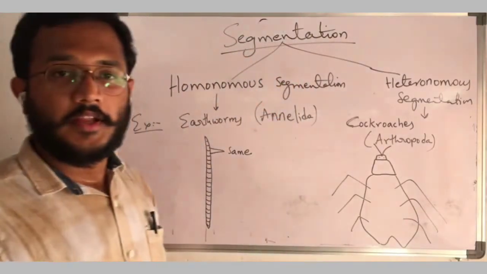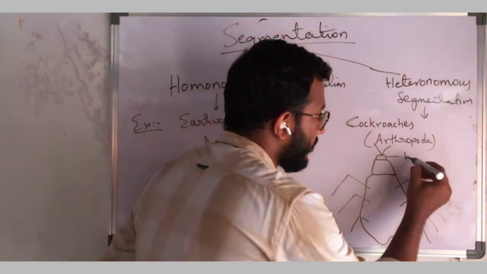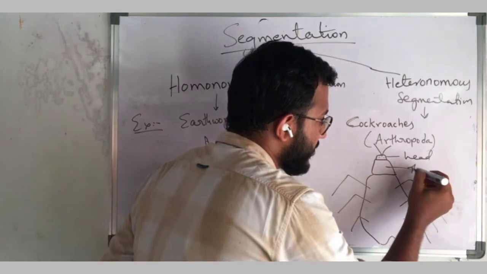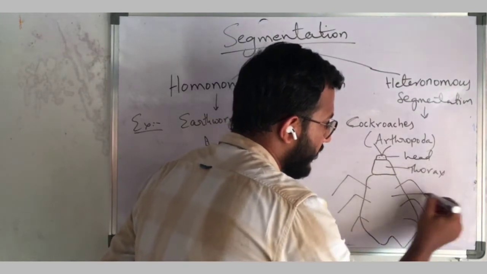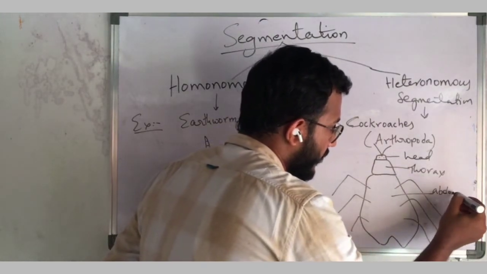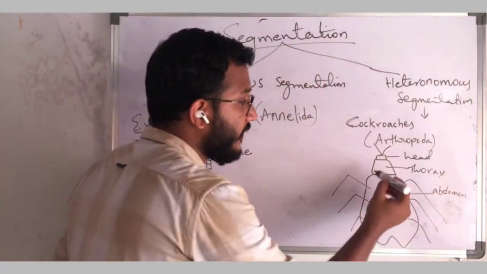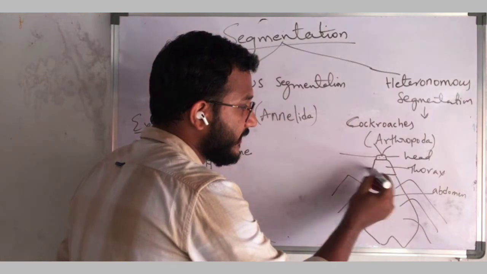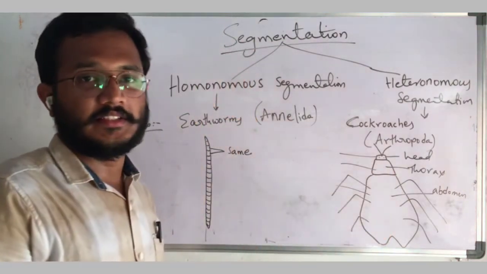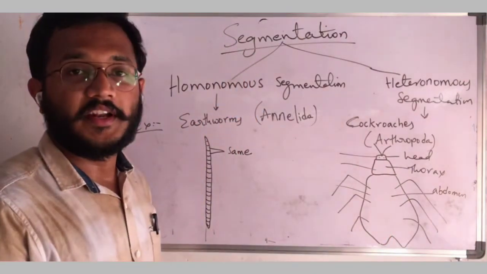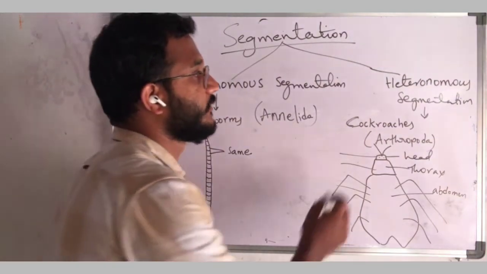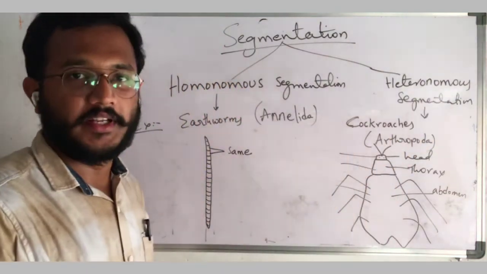For example, in cockroach, this is head, this is thorax, and this is abdomen. See here, the body is divided into three regions, and this is one size, this is one size, and this is one size. The segments are in different size. That's why it is known as heteronomous segmentation.